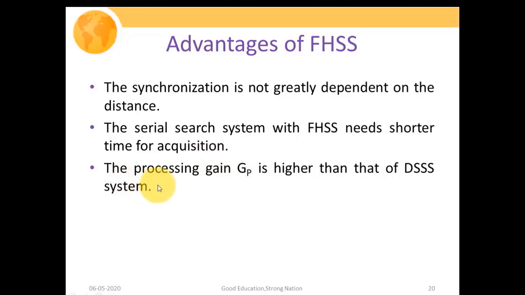The third advantage is that the processing gain Gp is higher than in the DSSS system. In the DSSS system, we have a limitation over the chipping duration. We cannot make the processing gain Gp greater than N, where capital N is the number of bits in the chipping sequence. But in the FHSS system, we can enhance the value of processing gain considerably higher.